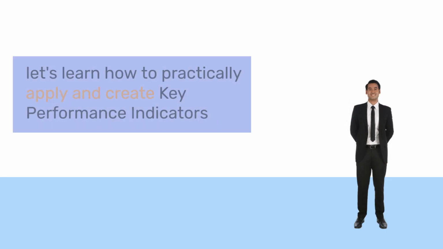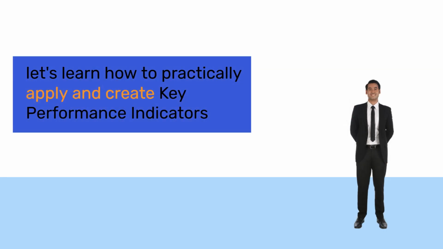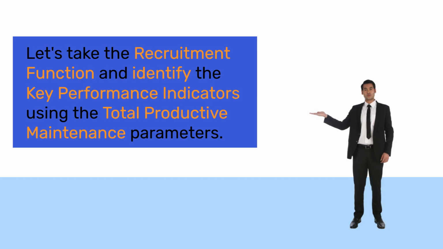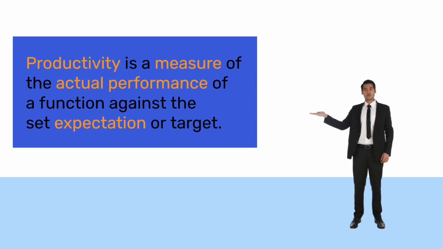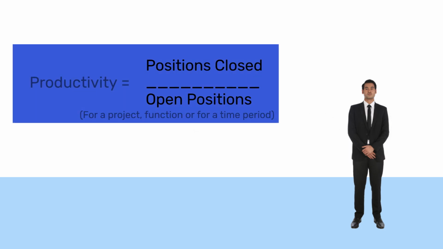Now that we know about PQCDSM, let's learn how to practically apply and create key performance indicators. Let's take the recruitment function, which is a part of the Human Resources Department, as an example, and identify the key performance indicators using the total productive maintenance parameters. 1. Productivity. Productivity is a measure of the actual performance of a function against the set expectation or target. So, in a recruitment function, the actual performance is the number of positions closed against the number of open positions for a particular project or for a department.